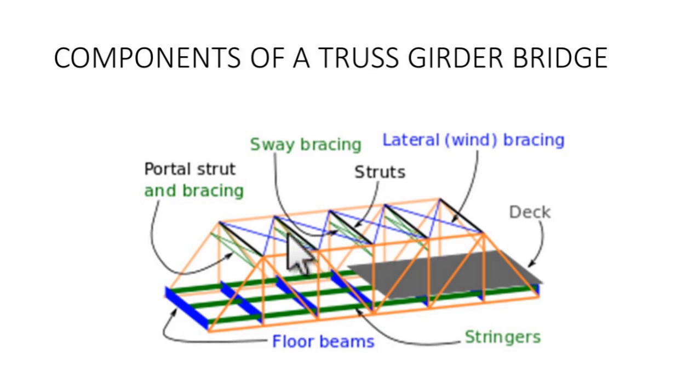Some of the other components that you will see here is the bracing. See, these top chord members are braced. Okay, so this is called the lateral wind bracing. This is done for wind. Sway bracing, for sway analysis we do this, this member is braced here, and again this end post, or the starting post of this bridge, this is also braced. So this bracing is done in order to counter the lateral forces. Okay,